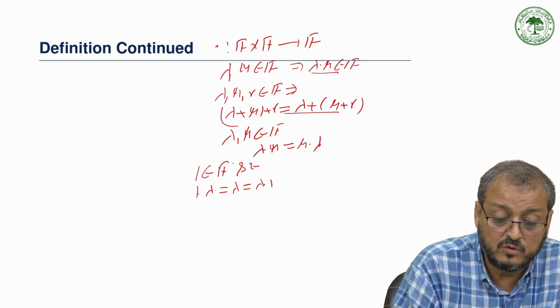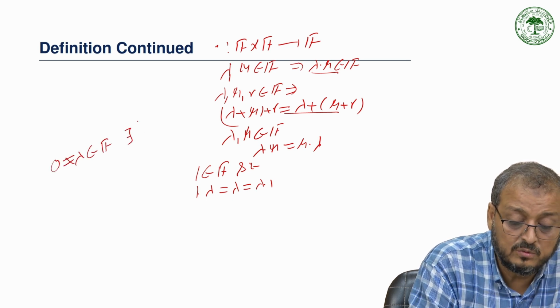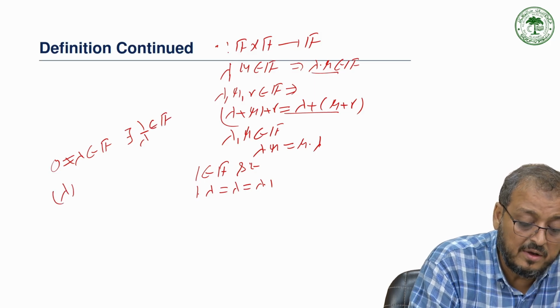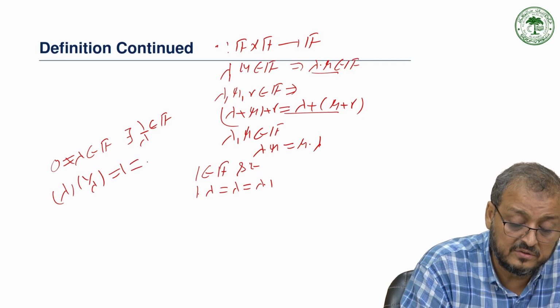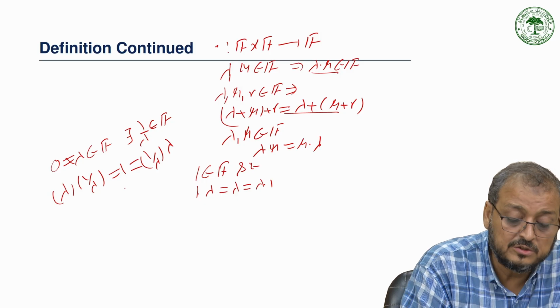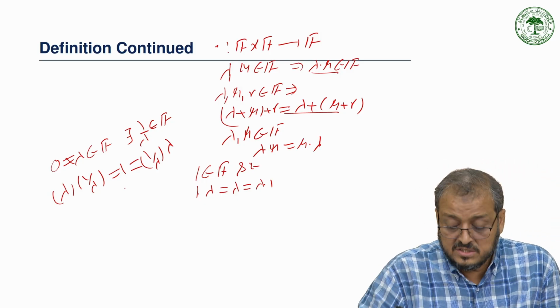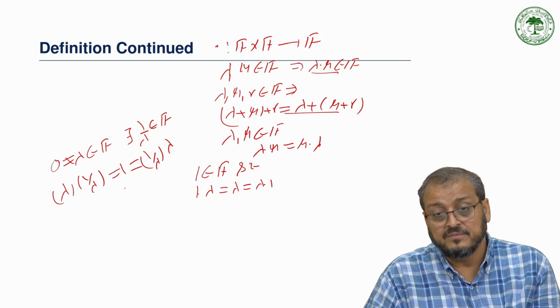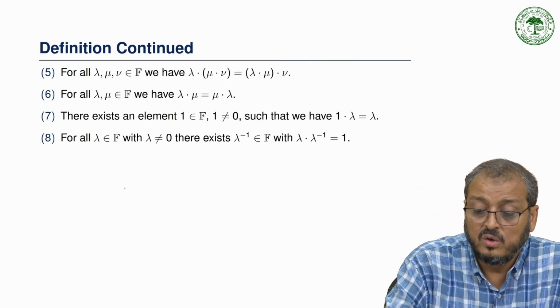And also, take any non-zero element lambda belonging to F. There exists 1 upon lambda also belonging to F such that lambda into 1 upon lambda is equal to the identity, and likewise 1 upon lambda into lambda. So this means the multiplicative inverse is also satisfied. In this case, under multiplication it satisfies these conditions.